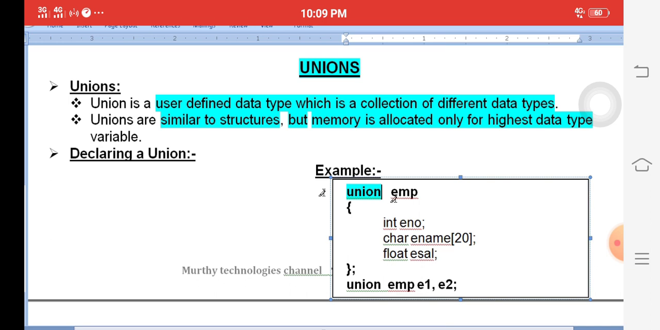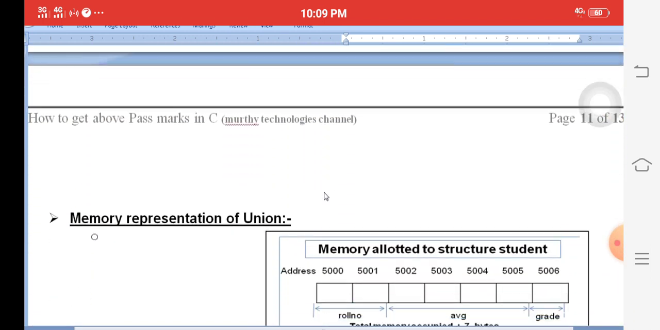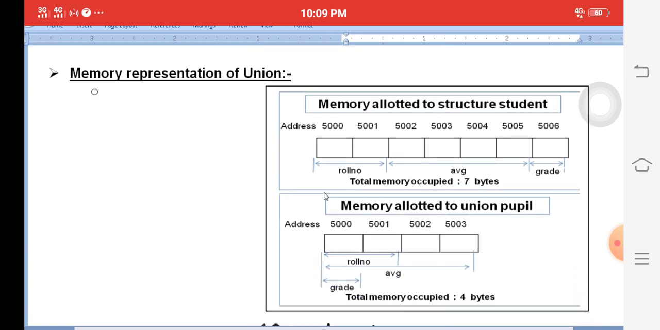Union keyword, union name, employee number, employee name, e-salary. E1, E2 are called union variables. Simply observe the memory clearly here. For example, roll number.